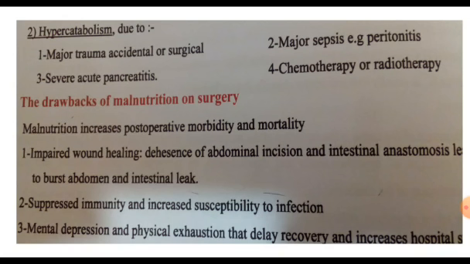We know that immunity is derived by cells. Cells are formed from proteins. Decreased proteins lead to a decreased number of immune cells in the body. Decreased immunity predisposes the surgical patient to post-operative infections, most commonly chest infections, wound infections, or intra-abdominal infections. This increases the morbidity of the patient and also increases the mortality of the patient.